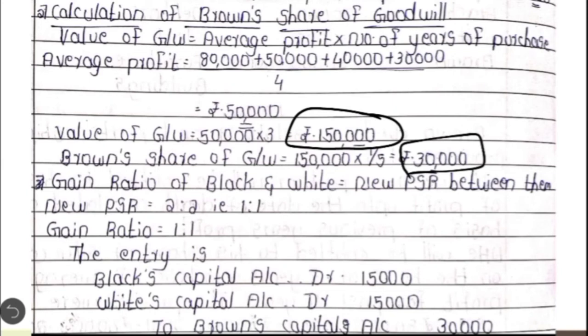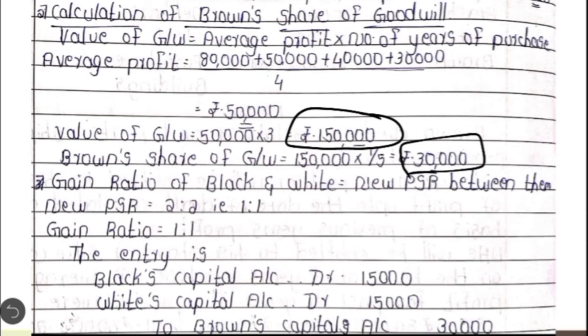Now when we prepare Brown's executor's account, the dates are very important because we need to calculate the interest. So we will write that very specifically. The deceased partner died on 30th April 2003, and this balance is transferred to executor's account on the same day. So on the credit side, we are going to write 30th April 2003. Here are the entries to Brown's executor's account.